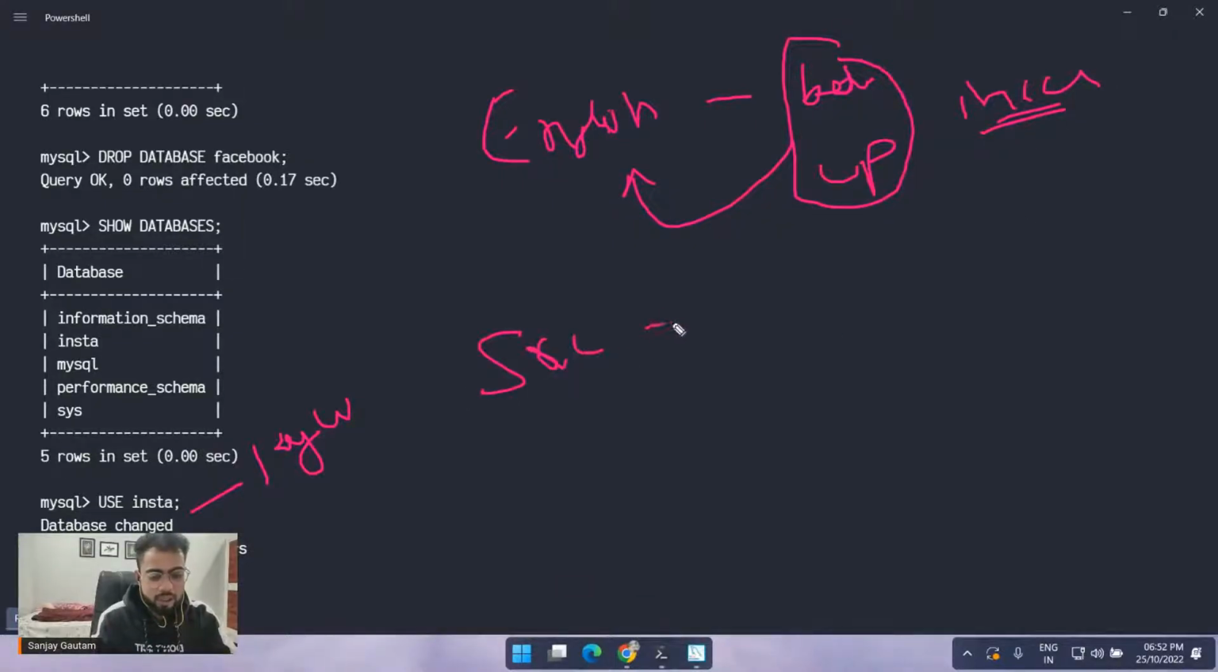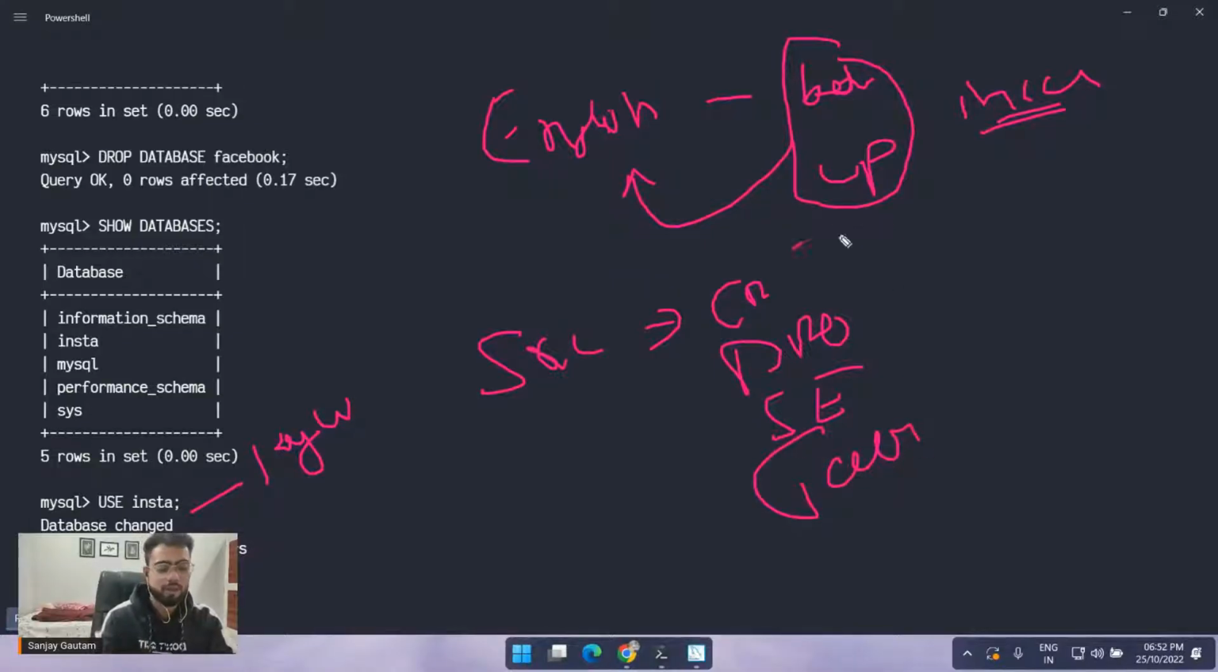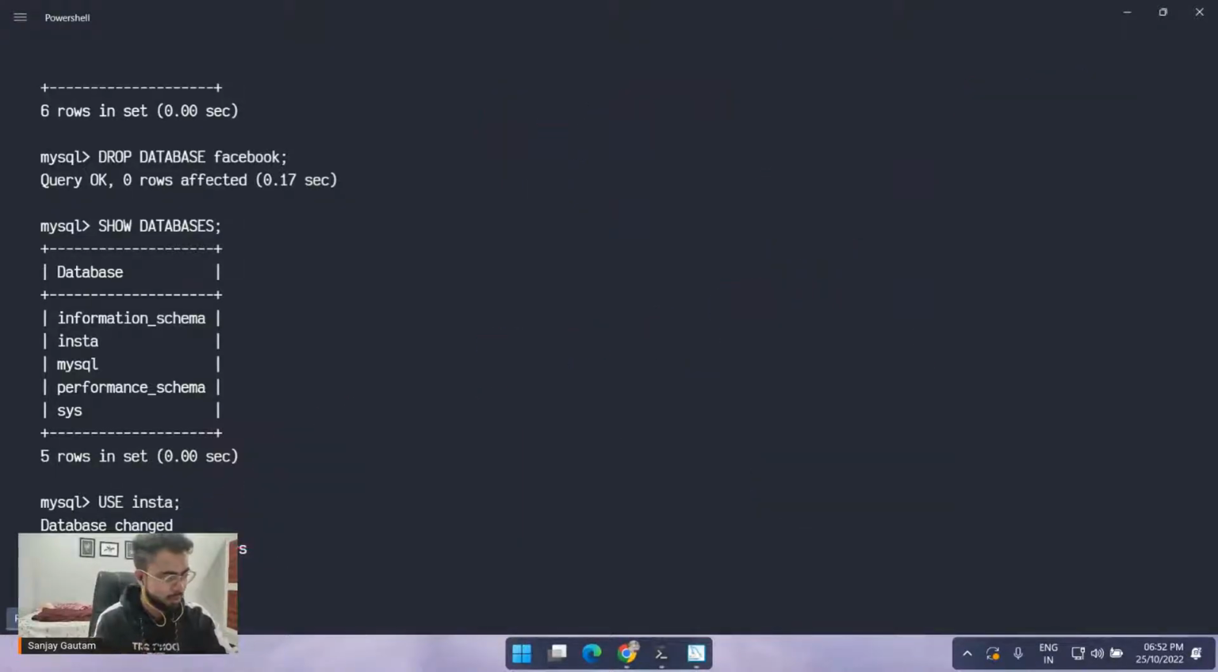Similarly, in SQL we have some words like create, drop, select, table. These are all words which we call keywords. By using them we can write SQL, no? We can write this language. Like create table, drop database. These are the reserved keywords in the database here.